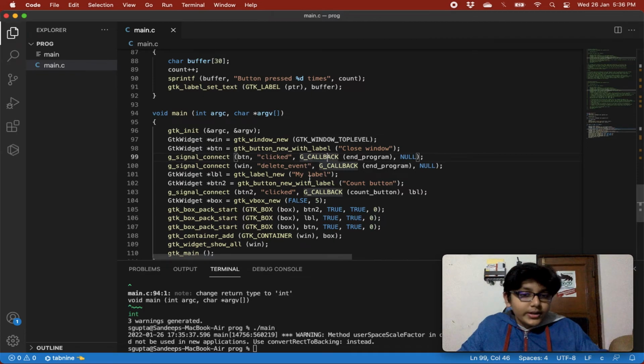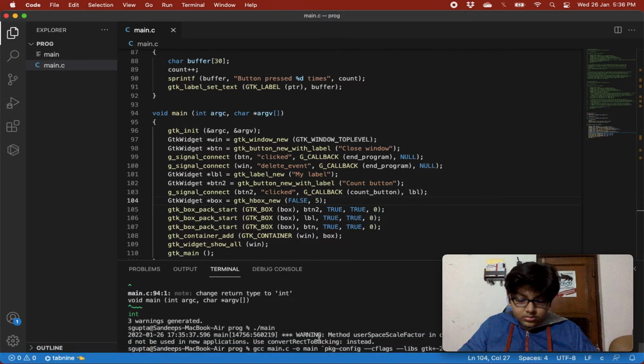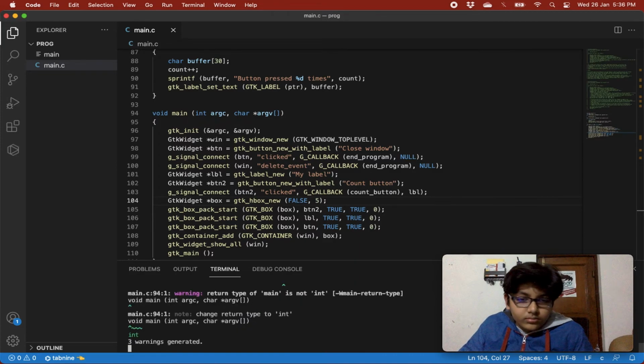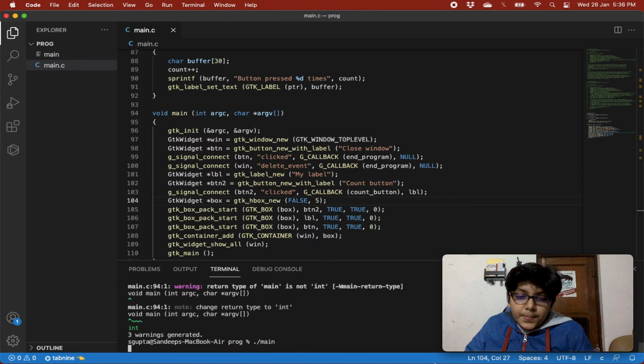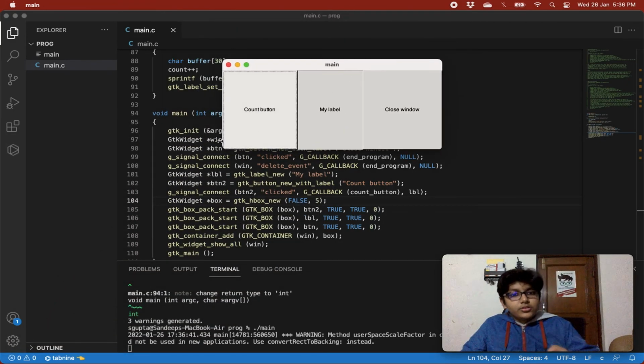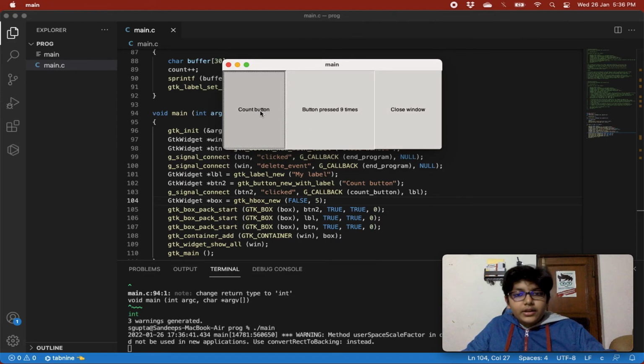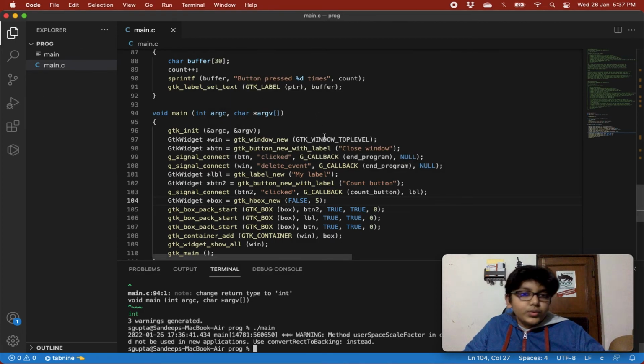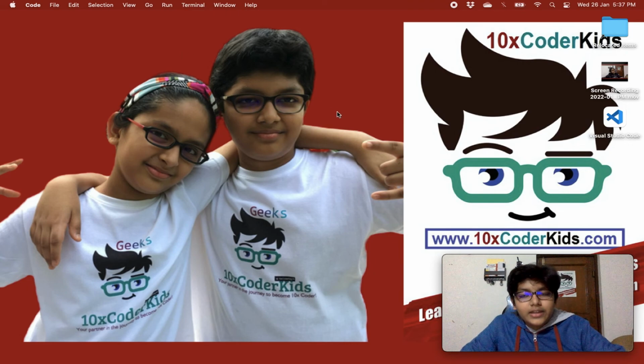One last thing before ending the video is to show you guys how it will look in a horizontal box. So now let's compile this. Then main. So let's see how it looks in a horizontal box. You can see how it is looking in a horizontal box. We get count button like this, then our label like this, and then close window like this. Then I press count button, it is showing it like this, and when I press close window, it just closes the window. And this was it for labels and other types of layout, guys.